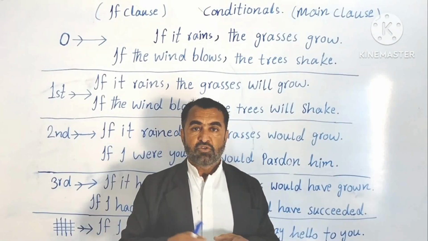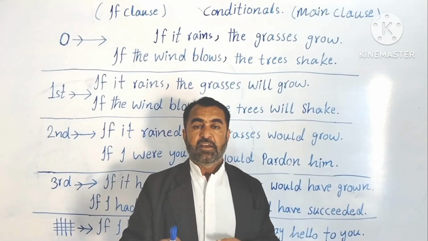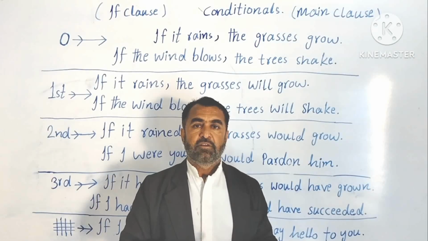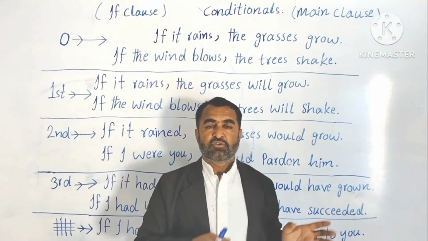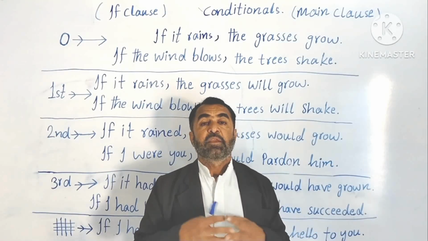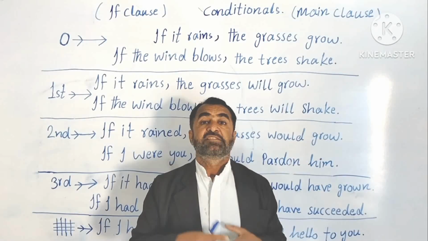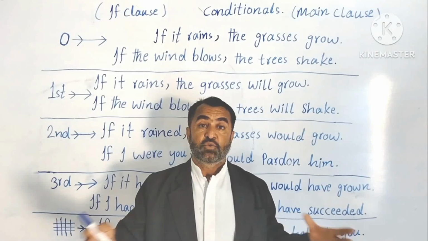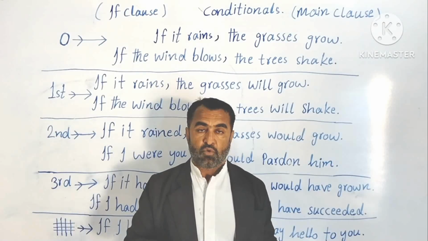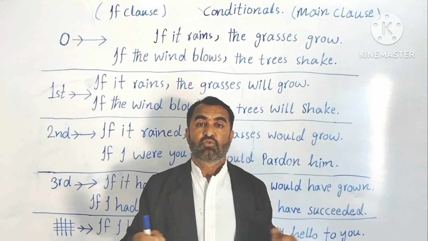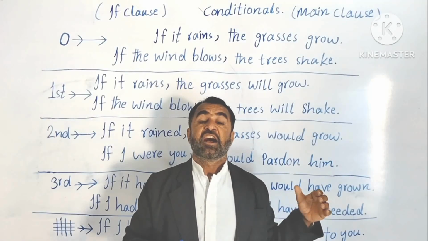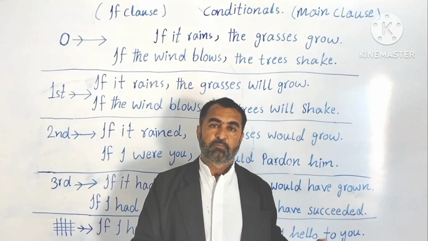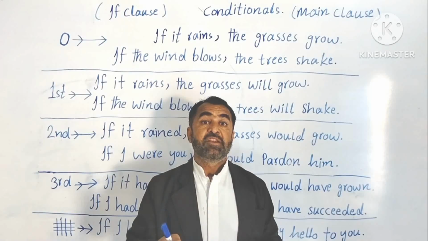Now here I am saying grasses. Actually, mostly we use grass as an uncountable noun, but here I am using it in plural form. Why? Because grass has kinds. When it rains, the different kinds of grass grow. Not only one kind grows, but many kinds grow. That's why I have said the grasses grow, means different kinds of grass grow. I meant to say this.